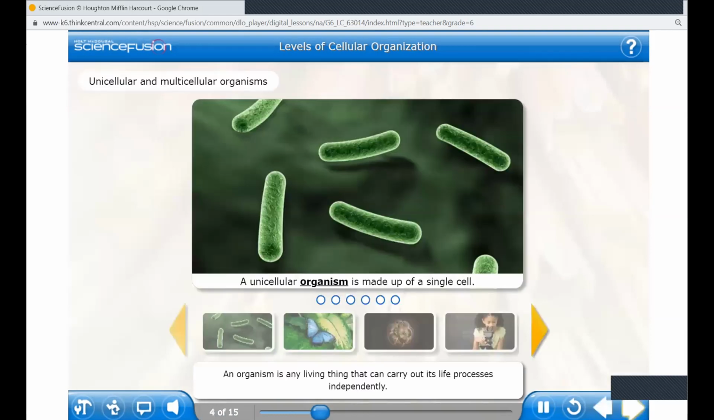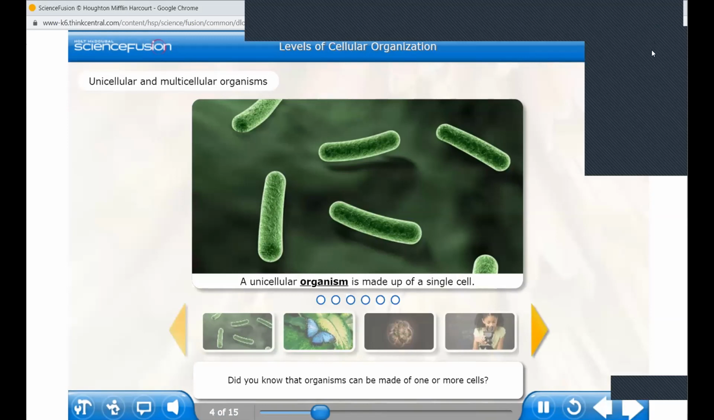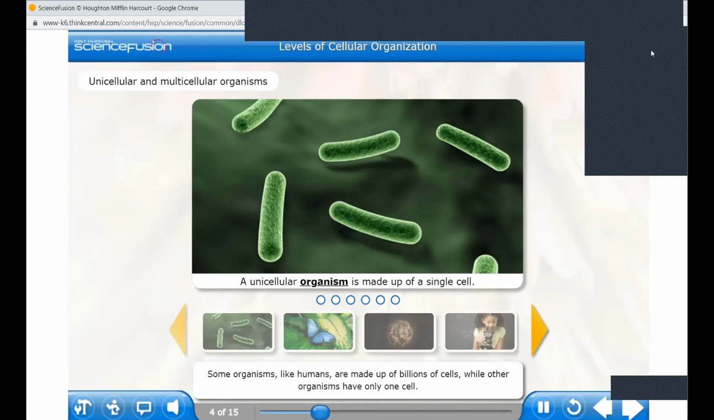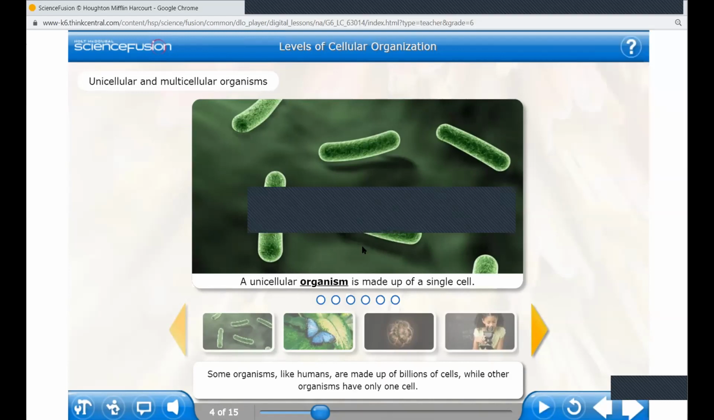An organism is any living thing that can carry out its life processes independently. Did you know that organisms can be made of one or more cells? Some organisms, like humans, are made up of billions of cells, while other organisms have only one cell.